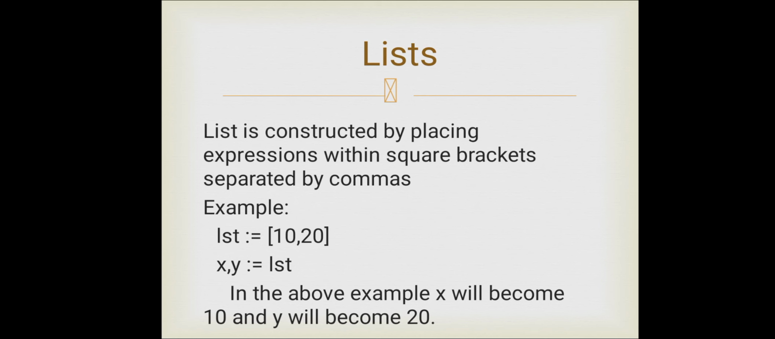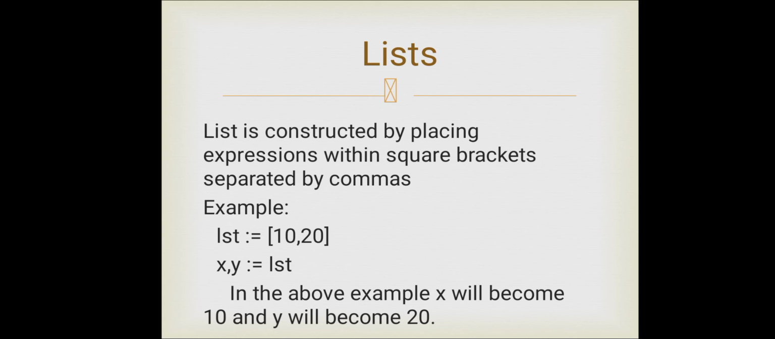Now we can move to the definition of lists. A list is constructed by placing expressions within square brackets separated by commas. Square brackets can hold a number of values. These values can be separated by commas.